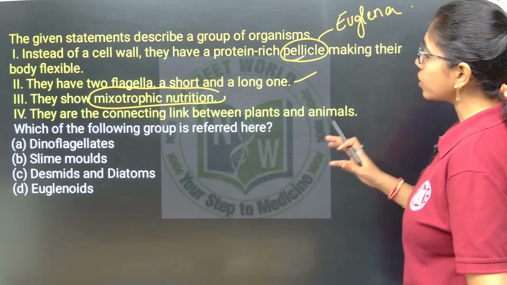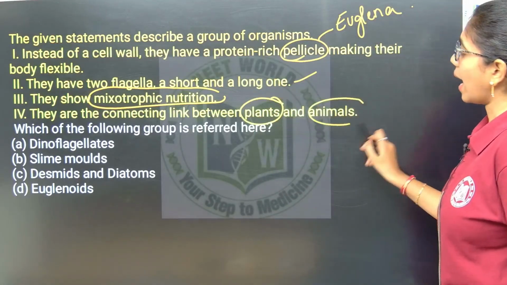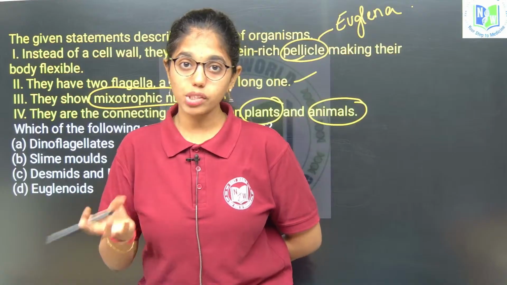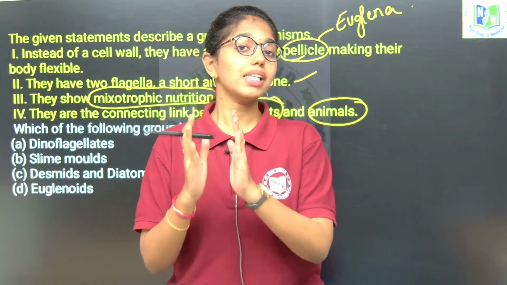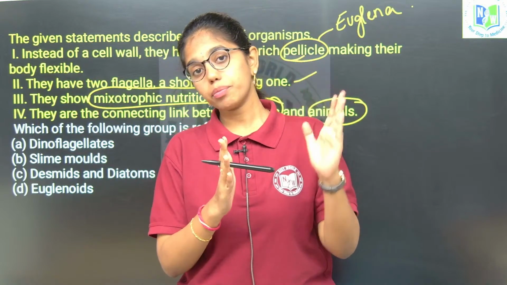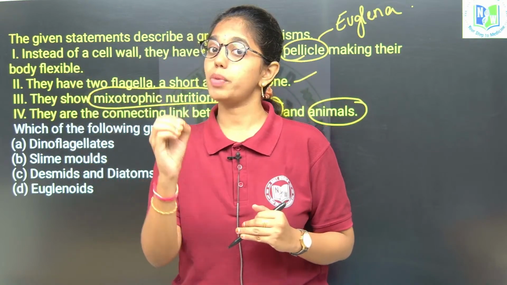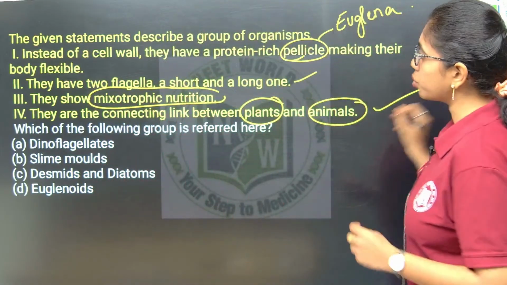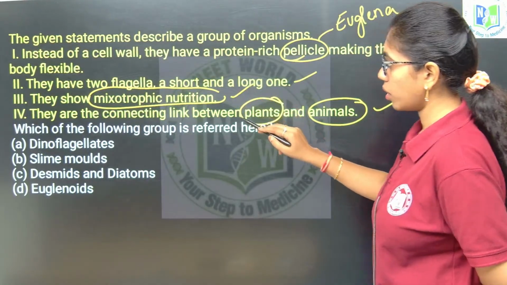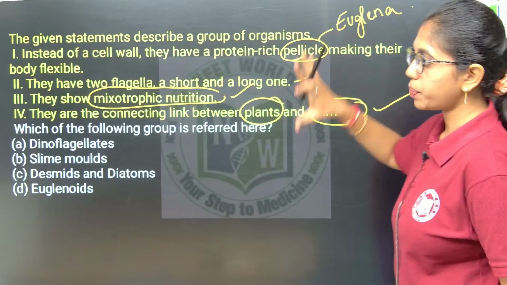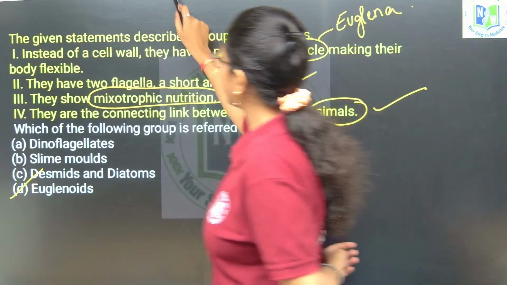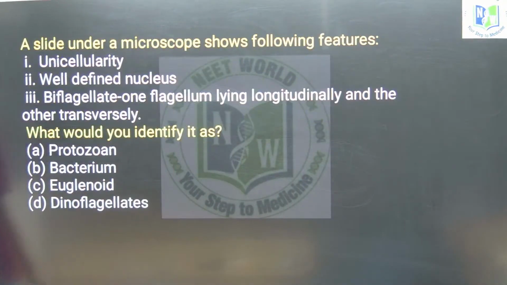They are the connecting links between plants and animals. Yes, in Protista, among plant-like protists we have chrysophytes, dinoflagellates and euglenoids. Euglenoids are the connecting link between plant-like protists and fungi and animal-like protists, because of their mixotrophic mode of nutrition. So, yes, this is also true. All these features are with respect to euglenoids, that is option D. Clear right now? Next question. A slide under a microscope shows the following features.